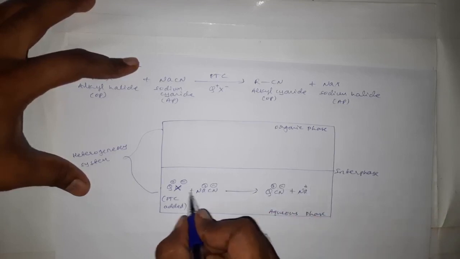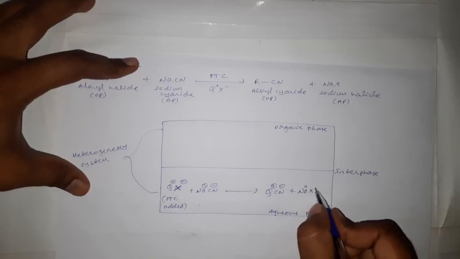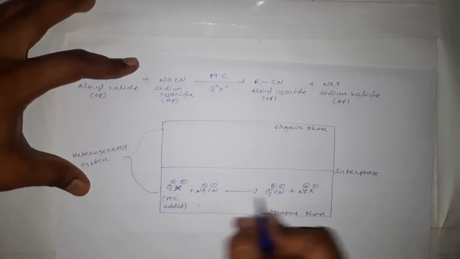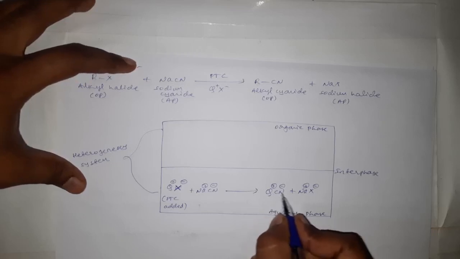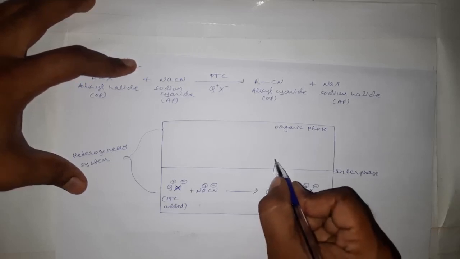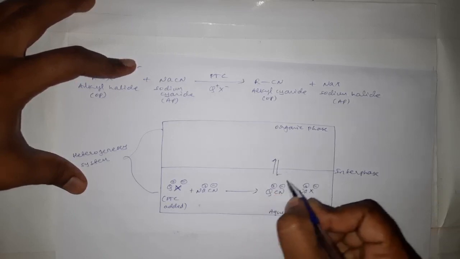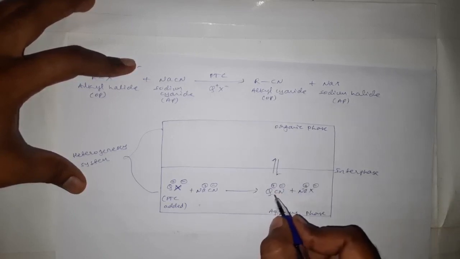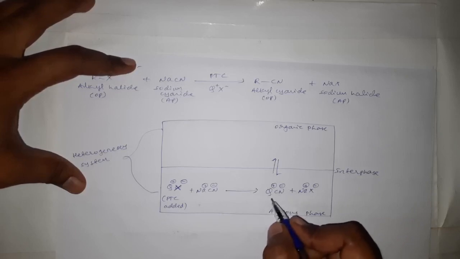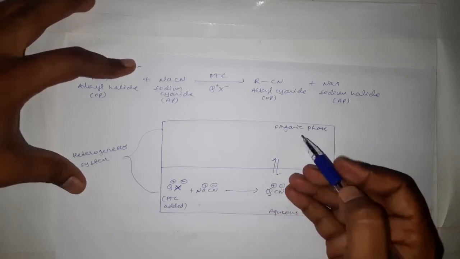This Na will now combine with this X minus. Okay, the sodium halide and quaternary ammonium cyanide, and this quaternary ammonium cyanide will now move towards this organic phase. Why? Because this quaternary ammonium cyanide has an organic group which can be soluble in organic phase also.